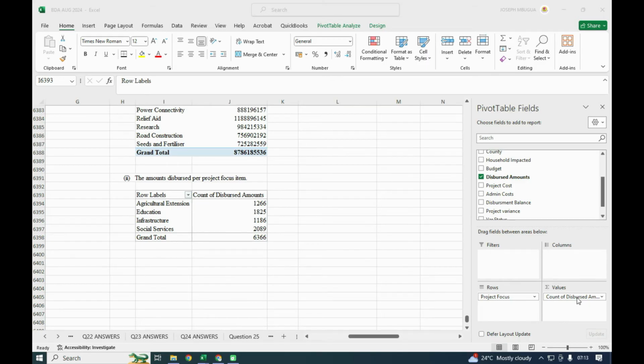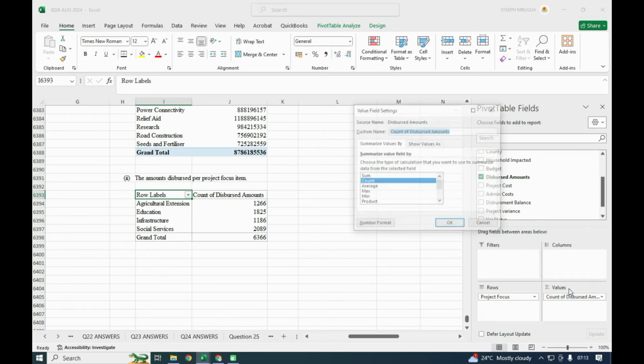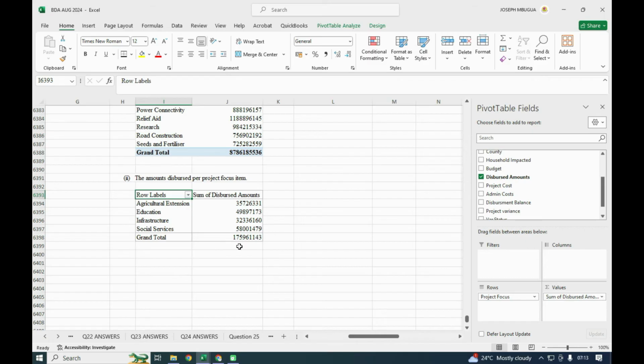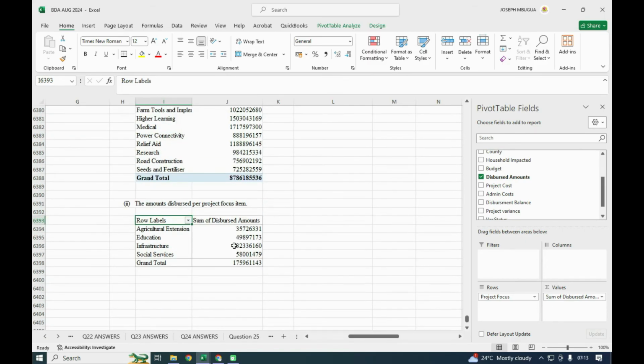So this one is counting. I'll right click on this amount, and choose value field settings. I'll click that. You can see it is under count. I don't need the count, I need the sum, and I will put OK. So it will change that to sum of disbursed amount, and it is per project focus. You remember the project focus was only agriculture, education, infrastructure, and social. So that is the amount disbursed.